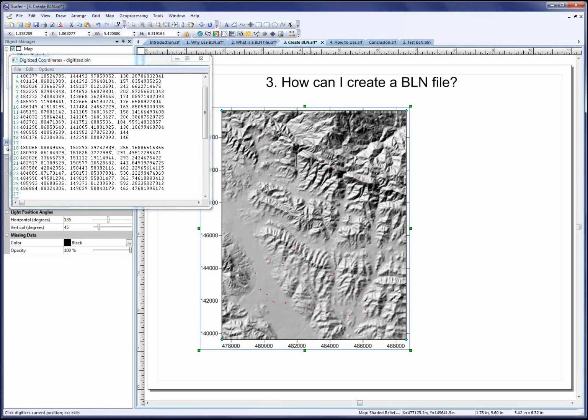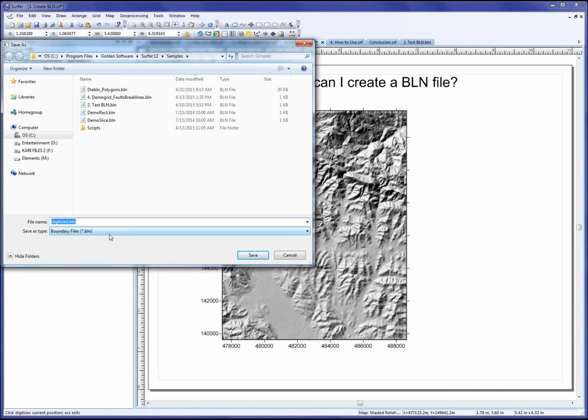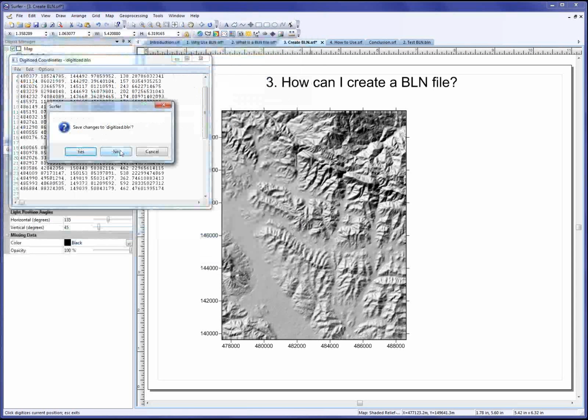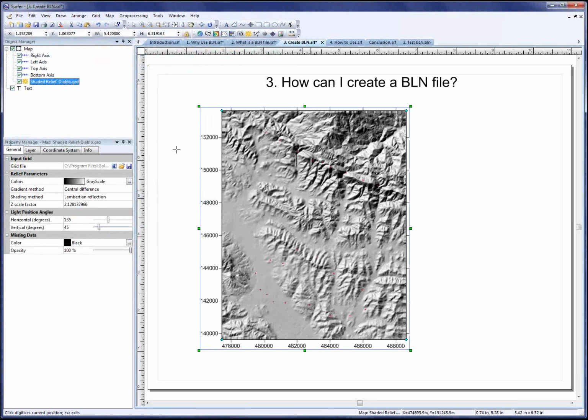Now when you're completely done, click File, Save, and you can save it to a BLN file. So I'll cancel out of there. Once you've saved your BLN file, you can close the Digitize Coordinates dialog and then press Escape on the keyboard to end digitizing mode.